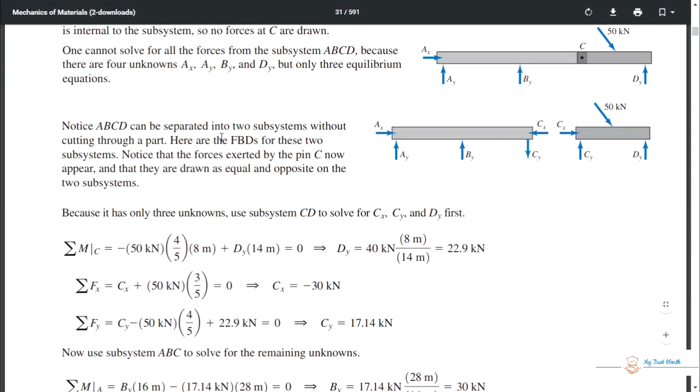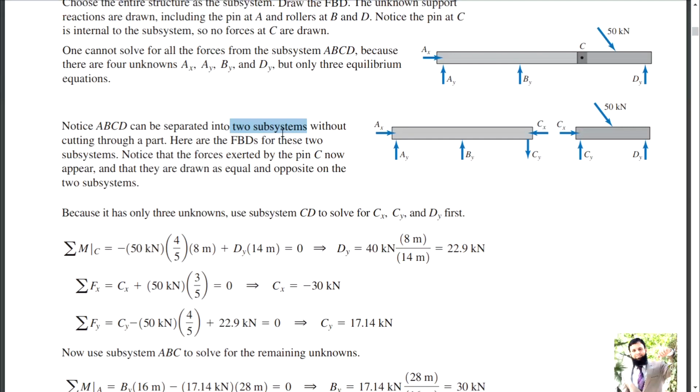Notice ABCD can be separated into 2 subsystems. This is your mental sharpness, that is there any way out? Yes, there is. Without cutting through a part, here are the free body diagrams for these 2 subsystems. Notice that the forces exerted by pin C now appear, and that they are drawn as equal and opposite on 2 subsystems.